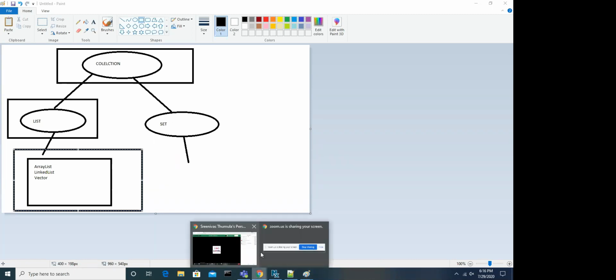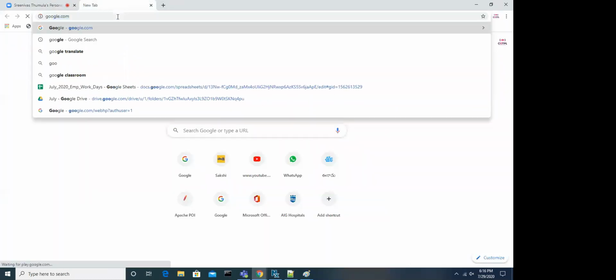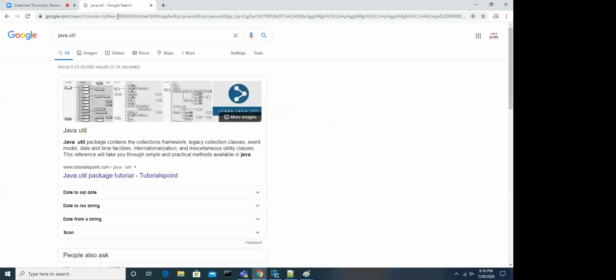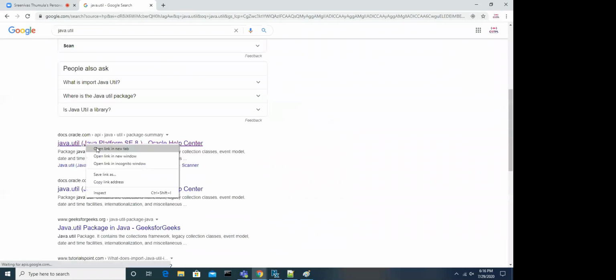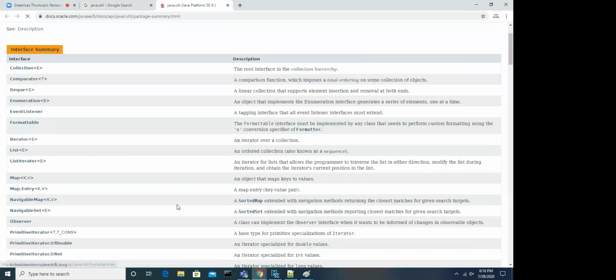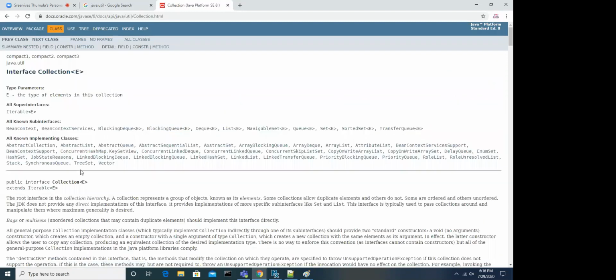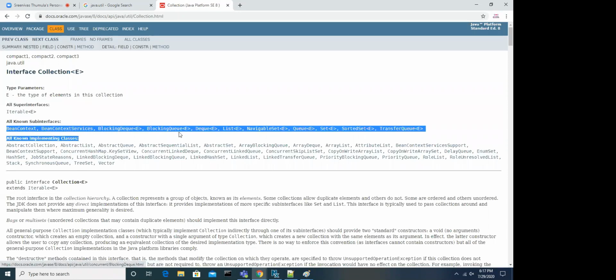Let me show you the java.util package. If you see, there are different sub interfaces of the collection interface: BeanContextServices, BlockingQueue, List, Set, SortedSet, TransferQueue, something like that.